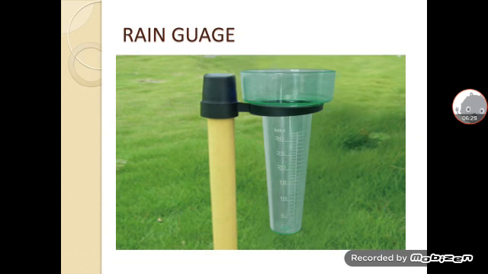Rainfall is measured through this instrument. It is known as rain gauge. The measuring unit is centimeter or millimeter. It is placed in a plain area. When the rainfall occurs, they measure how many centimeters or millimeters of rainfall occurred. Nowadays, in this rainy season, you can observe that daily in the newspaper highlights are given that this much centimeter of rainfall occurred yesterday, or in this complete season. So how do they measure? They measure with the help of this rain gauge.